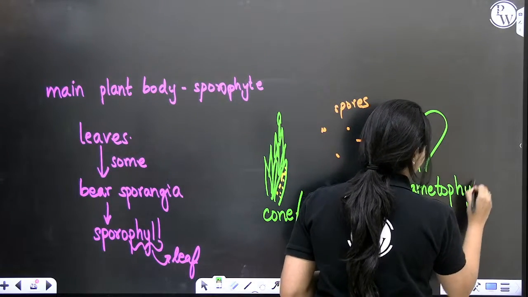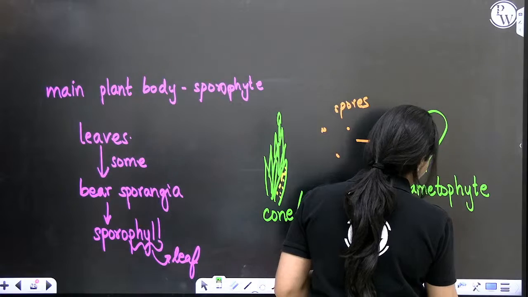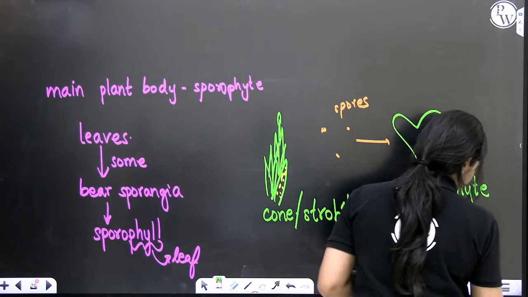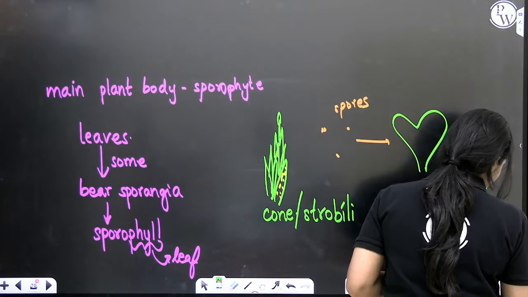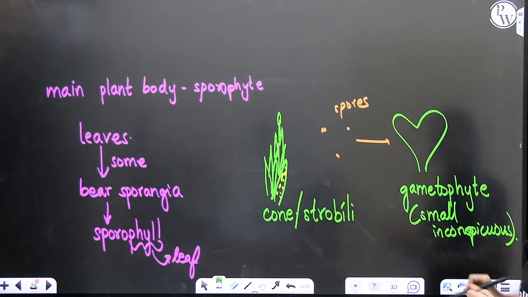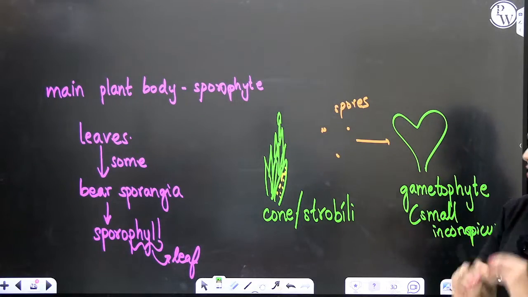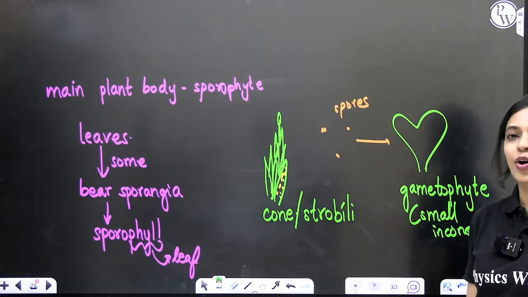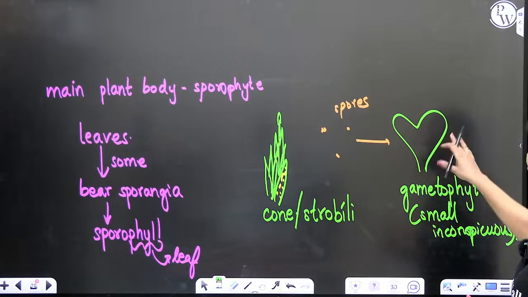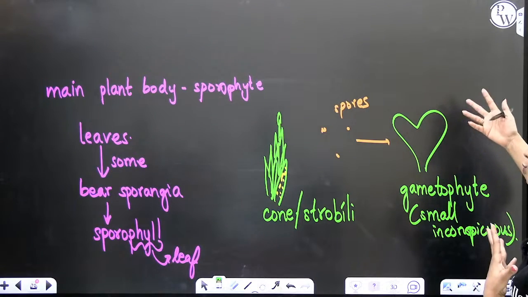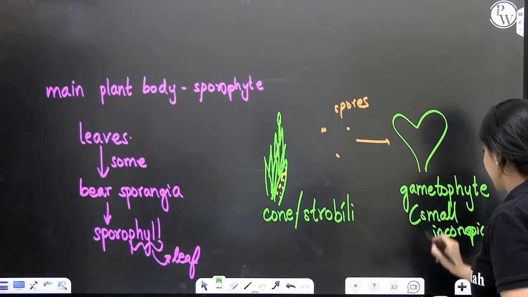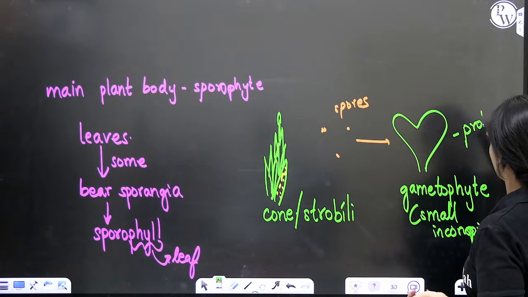Compared to the sporophyte, the gametophyte is very small, inconspicuous. Okay? It is very small and inconspicuous. Compared to the sporophyte, it's very small in size. Also, it requires very moist, damp conditions to grow. Okay. This is called a prothallus.